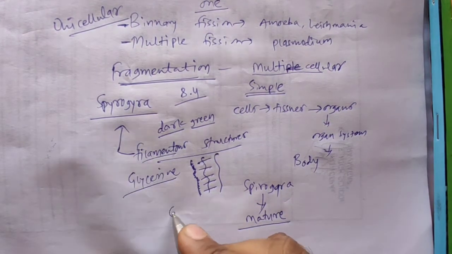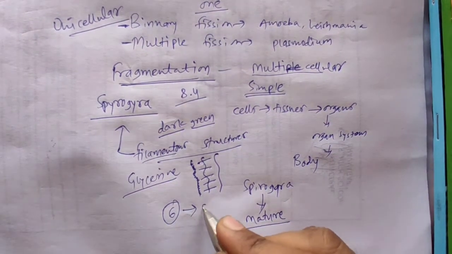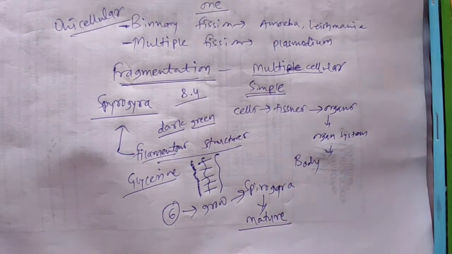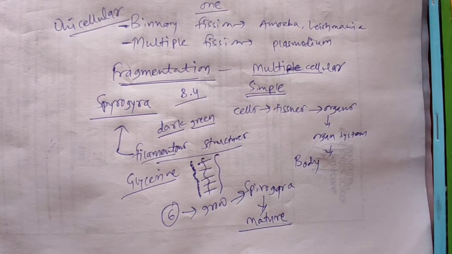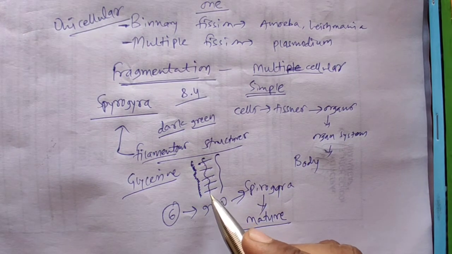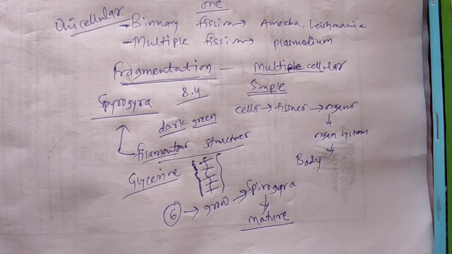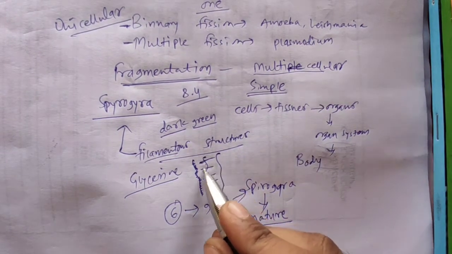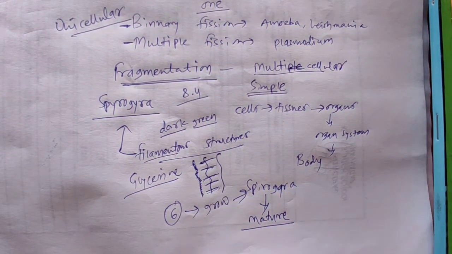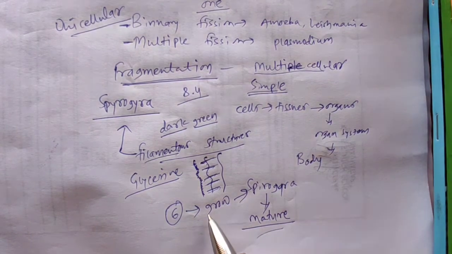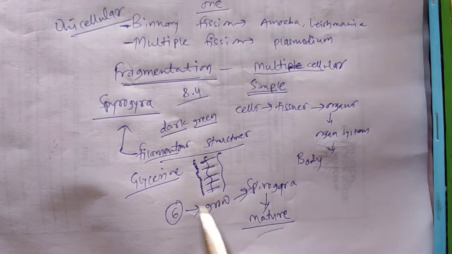All of these 6 parts will grow into new Spirogyra. So at a time, this single filament of Spirogyra can produce more than 2 offspring, daughter Spirogyra. So this method of reproduction, in which they simply get cut down on maturation and grow into new organisms, is called